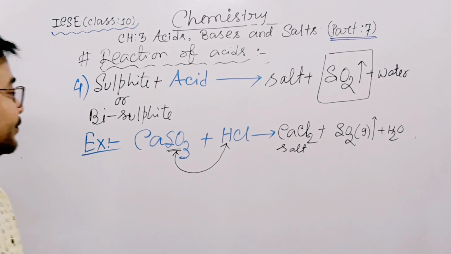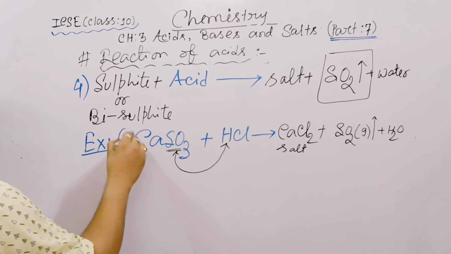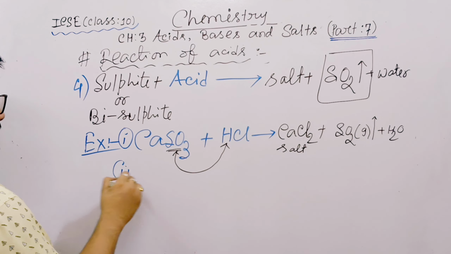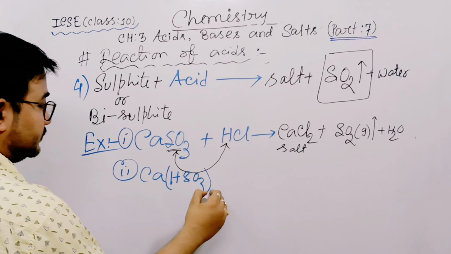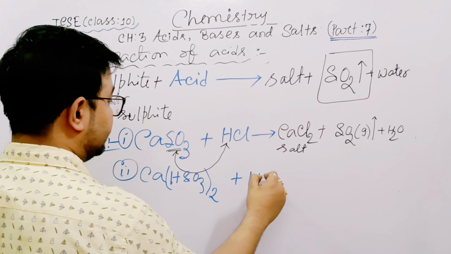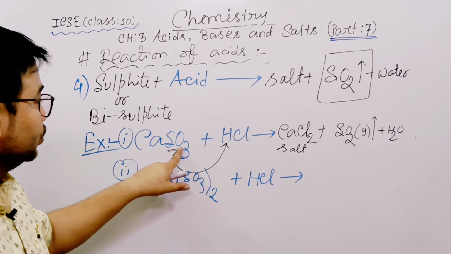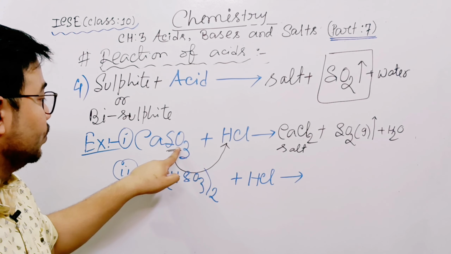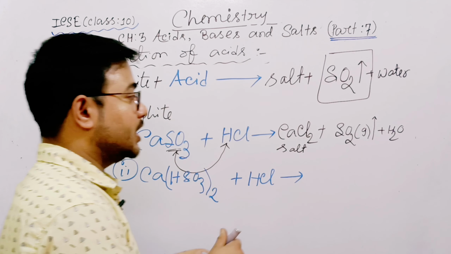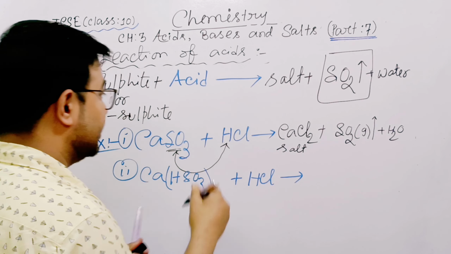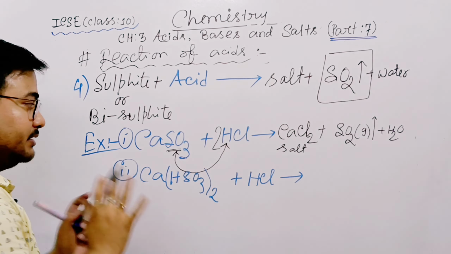Okay, done. Now the sulfite example is done, example number 1. Now the second example is bisulfite. So choose bisulfite, calcium bisulfite, with hydrochloric acid. Now you can ask me the same question here. SO2 done. How many O left? O. How many hydrogen? H. 1H, 1O. But how is it possible? H2. Same, you can give 2 here. This is balancing. First understand the main topic.